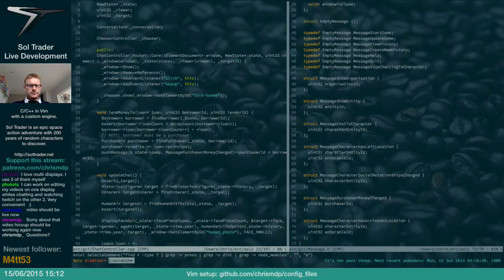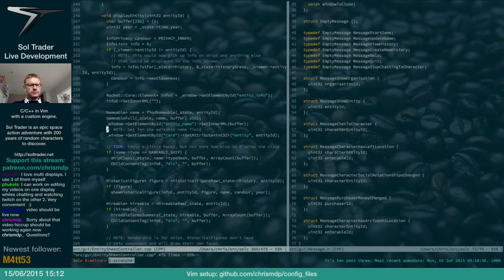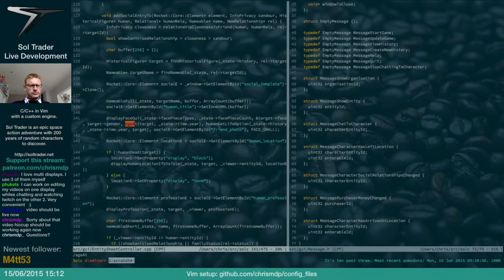Right, there's the display face GUI. There's the other one. So the frustrating thing is, how old were they when they died? So we've got two different types there. Okay, so here we go.